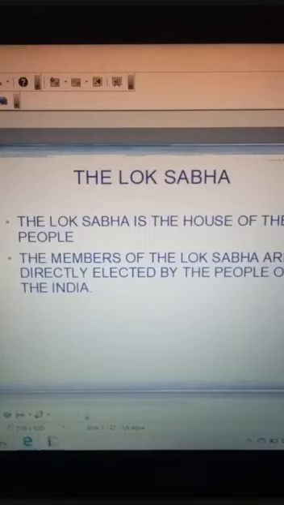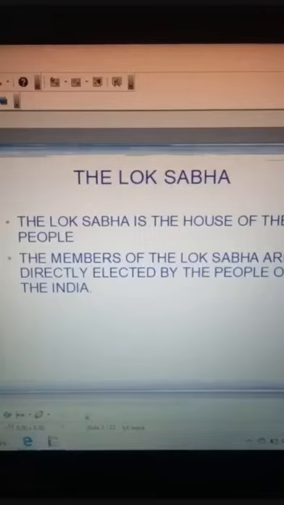Directly elected means that after every 5 years there is a general election for the election of the new government. And how are they elected? The whole country is divided into constituencies, and the various political parties give tickets to their candidates, and from each constituency one member is elected for Lok Sabha. So they are called the people's representatives.